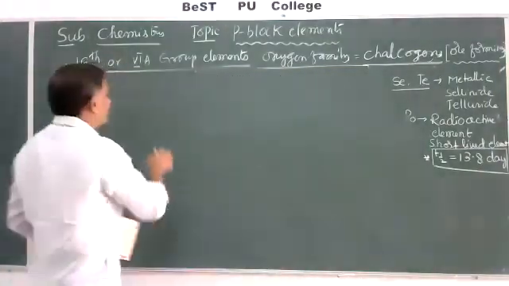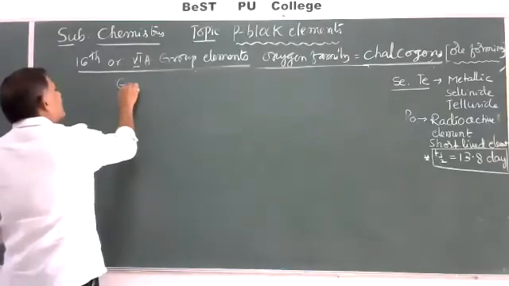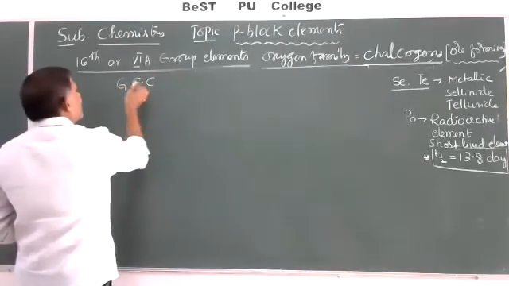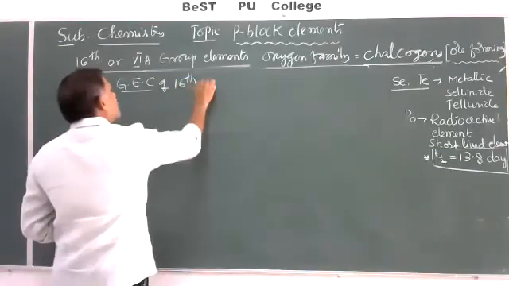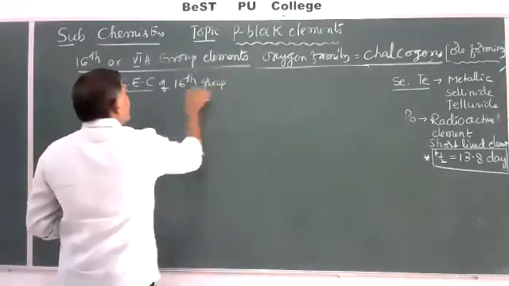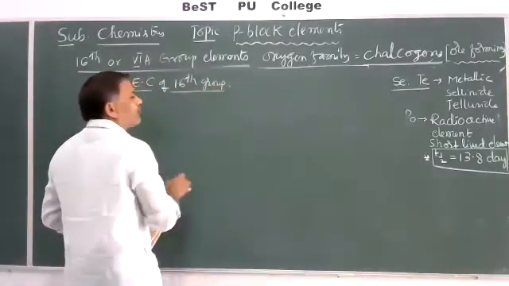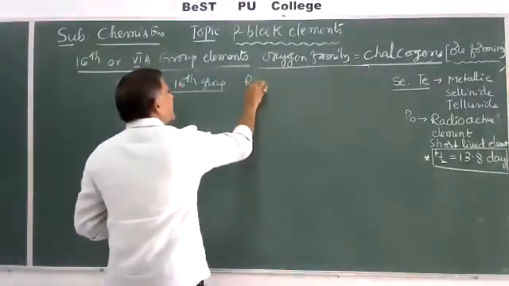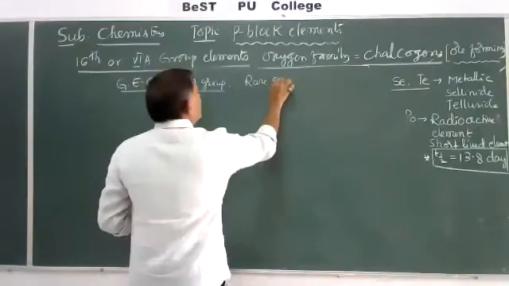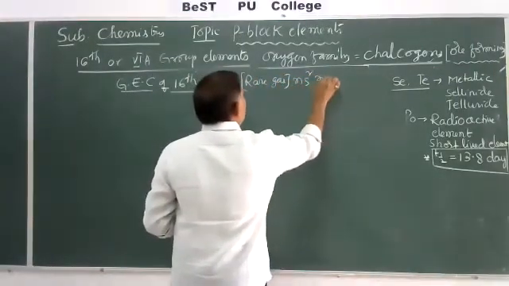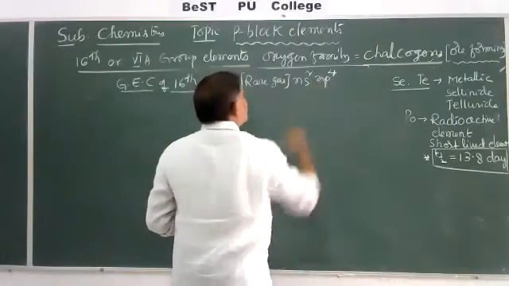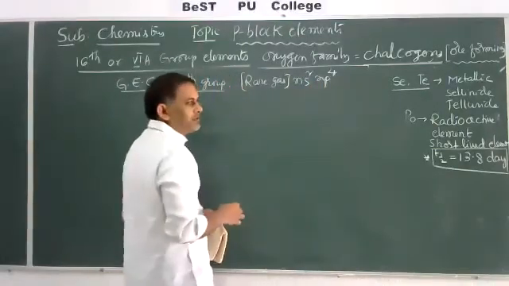The general electronic configuration is rare gas, ns2 np4.